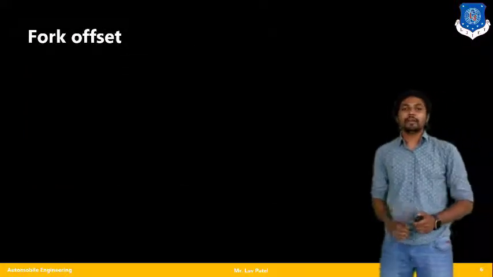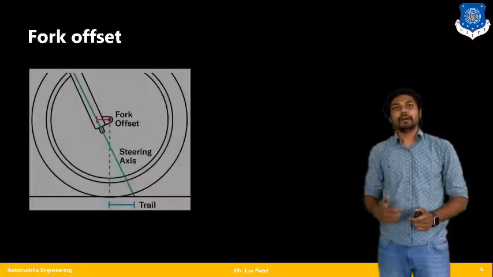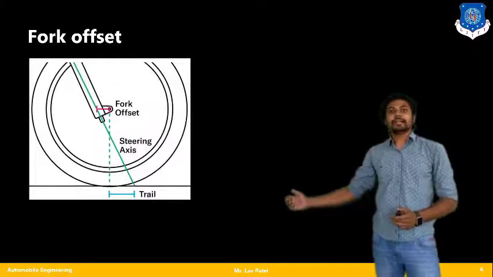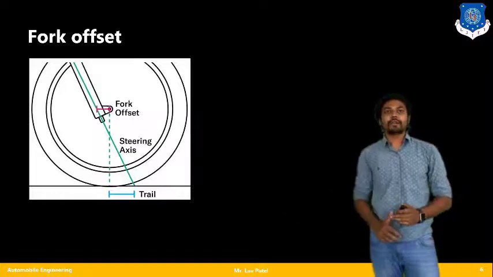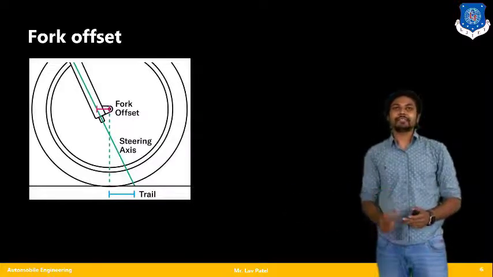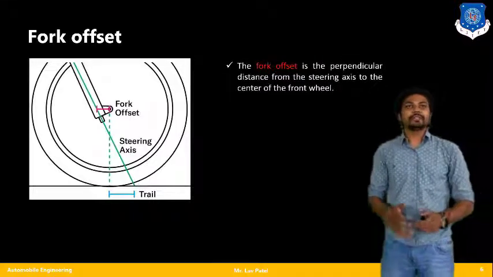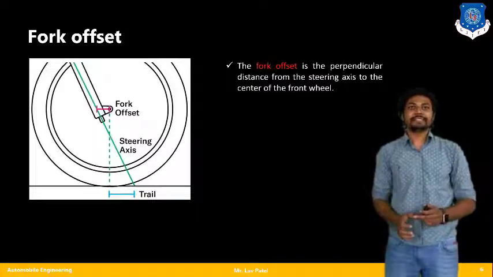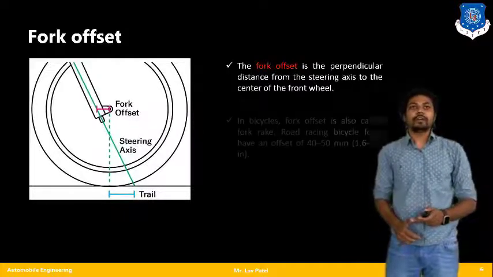Moving further, now let us talk about the fork offset. That is one parameter. As you can see from the figure, it is the distance between the center of the wheel and the fork joining part. That is the horizontal distance that we call fork offset. So the fork offset is the perpendicular distance from the steering axis to the center of the front wheel.